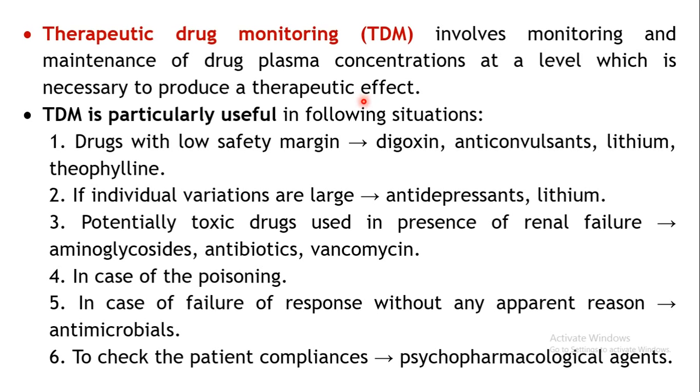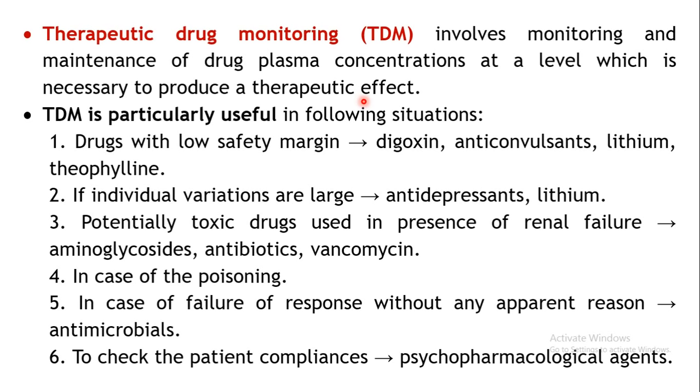Any drug, when it is administered, there are certain situations wherein this monitoring is required. You may have to observe what the levels of your drug in the body are. That kind of monitoring is required, and if it is fluctuating, if it is not in the appropriate range, you may have to alter the dosage in such a way that it is maintained at a particular level.